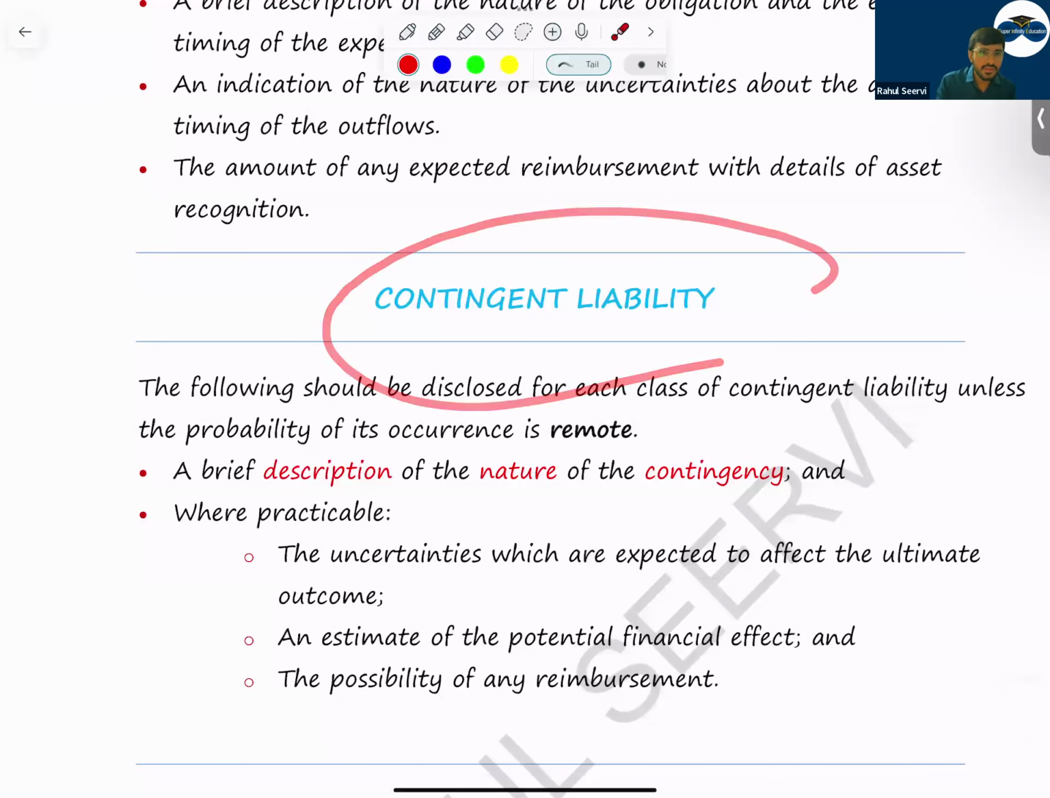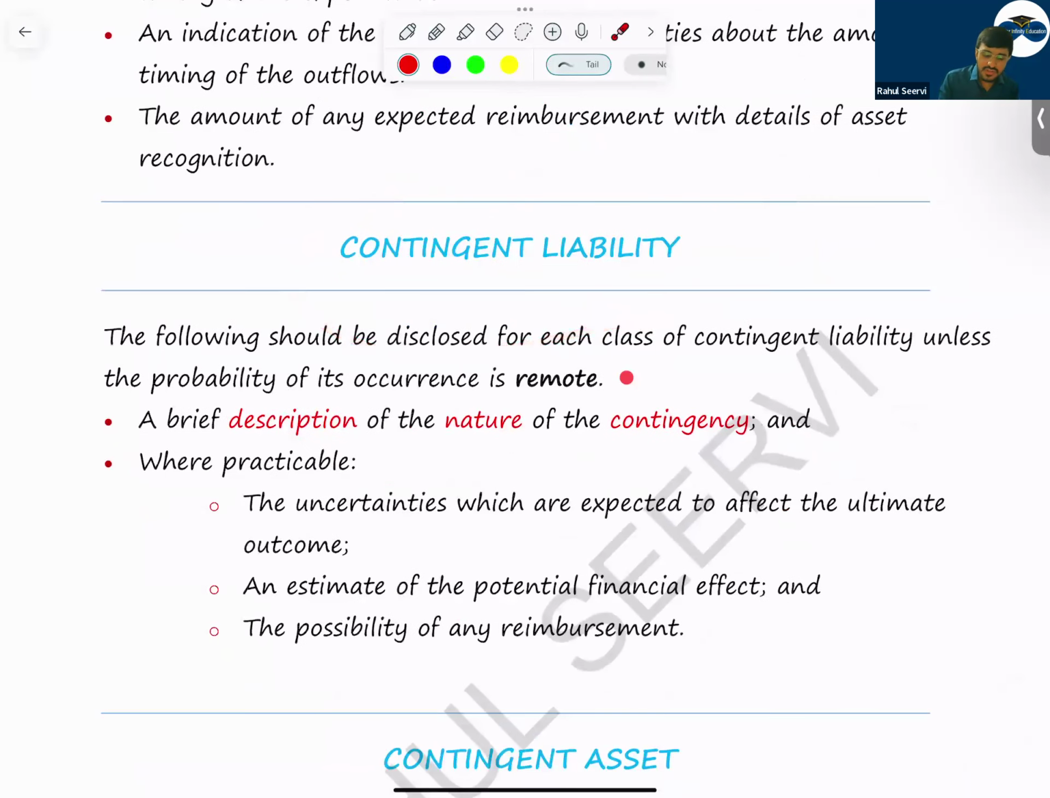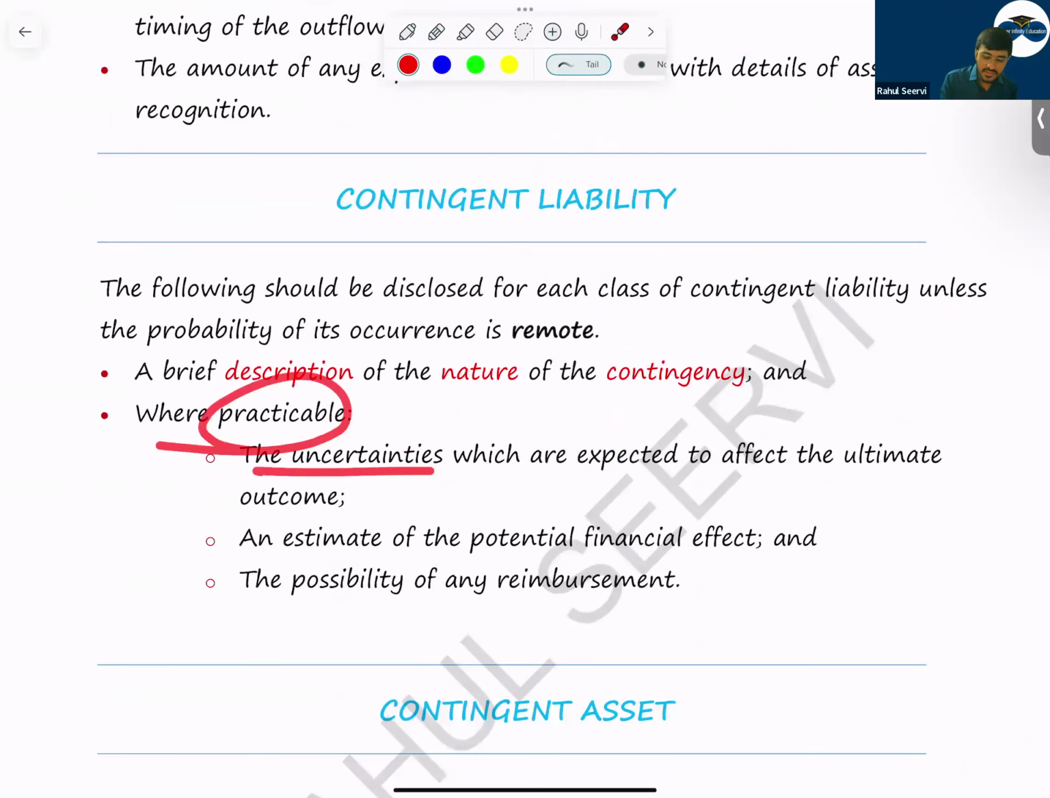In case of contingent liability, sir, if it is remote, do we disclose it? No, we do not. But whenever there is a contingent liability, a brief description of the nature of the contingency should be given. Why do you say this is a contingent liability? Then, where practicable, the uncertainties which are expected to affect the ultimate outcome. If there could be some uncertainty, these uncertainties will affect your future cash flow. If you are able to predict it or it is practicable to do it, provide the disclosure of that also.